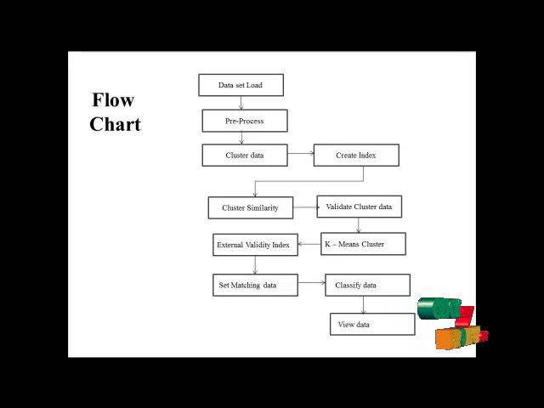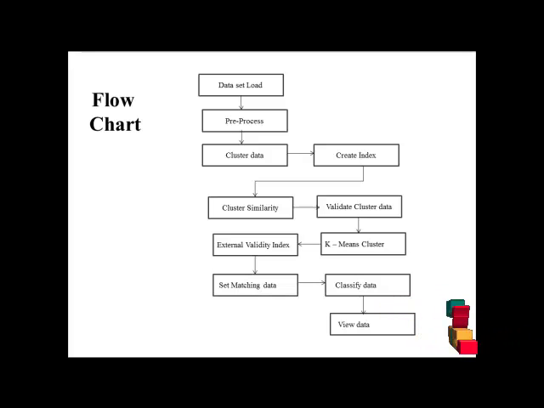The next one is k-means clustering. Here we use different attributes to process our data. In this section we use k-means clustering. Multiple techniques can be used to cluster our data, and k-means is one of the optimized clustering techniques. The next one is the external validity index, where the internal and external clustering results are specified.